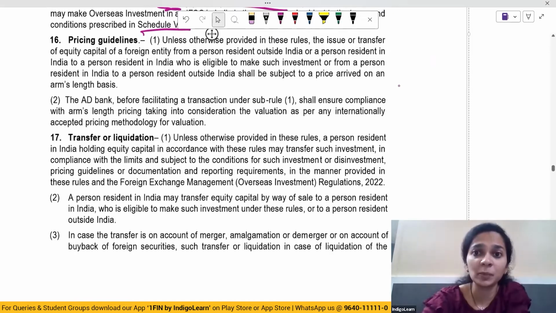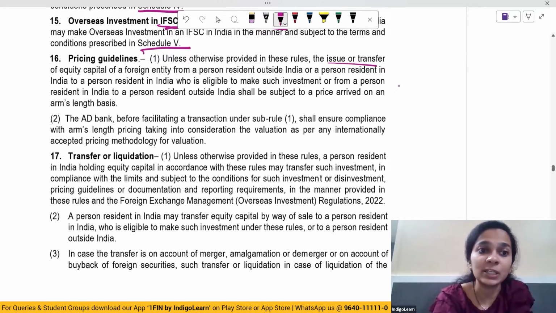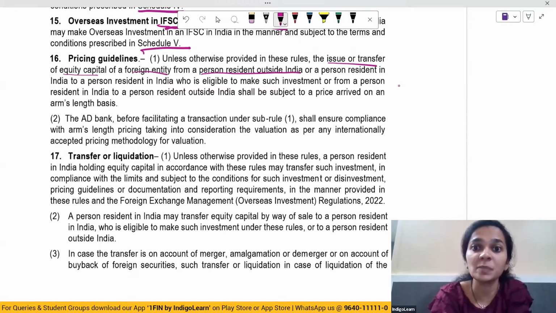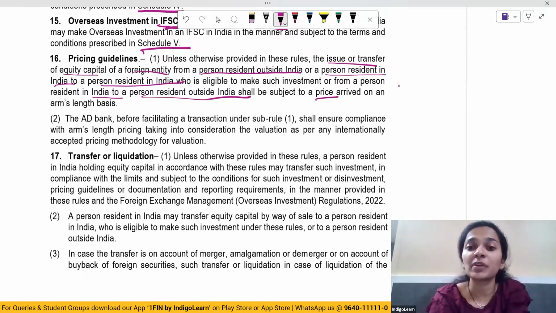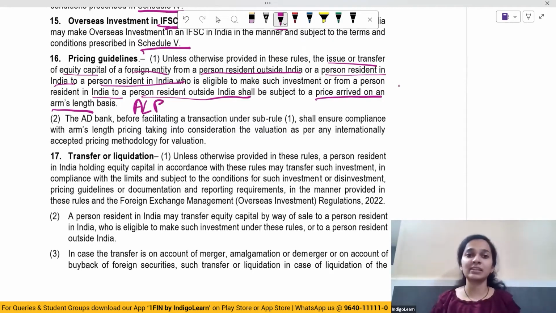Now talking about the pricing guidelines. It basically says that the issue or transfer of equity capital of a foreign entity from a person resident outside India or a person resident in India to a person resident in India who is eligible to make such investment, or from a person resident in India to a person resident outside India, shall be subject to the price arrived at on an arm's length basis. So it basically talks about the concept of arm's length price.